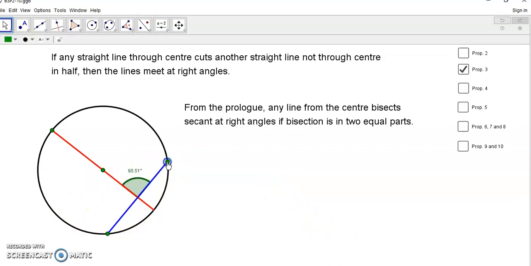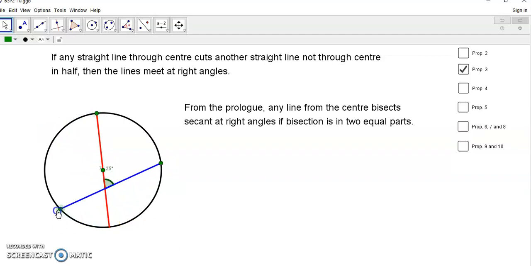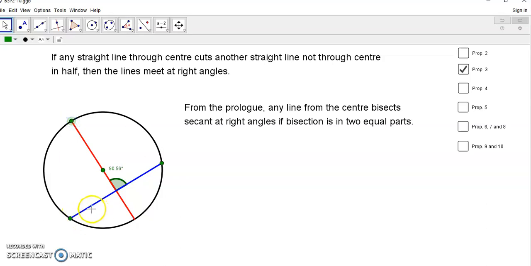So this is all it says. It says that if this blue line is cut in half, then the angle will be 90 degrees, right? Does that make sense? Can you see that? So any line from the center bisects a secant at right angles if the bisection produces two equal parts. In other words, this side of the chord or secant and this side.